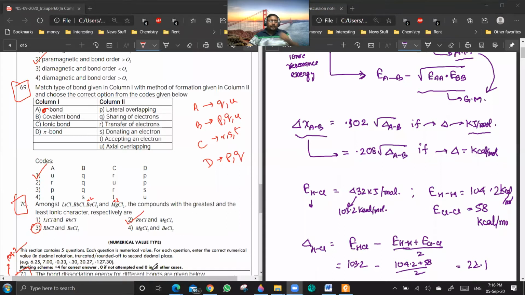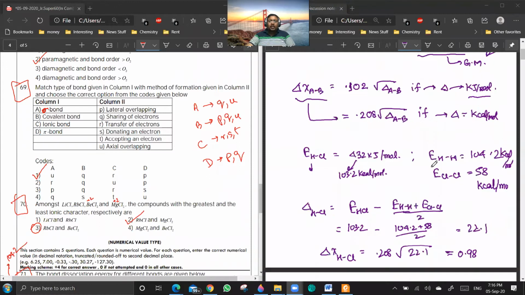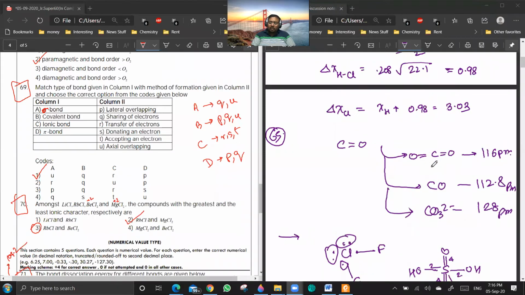Sir, when chlorine undergoes bonding, why is its electronegativity changing? It depends on with whom it is undergoing bonding. Suppose you are having HCl. A free chlorine atom will have some electronegativity, but in HCl there will be a slightly delta negative and delta positive charge.